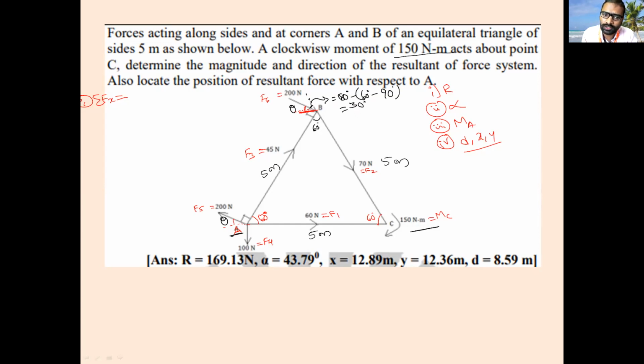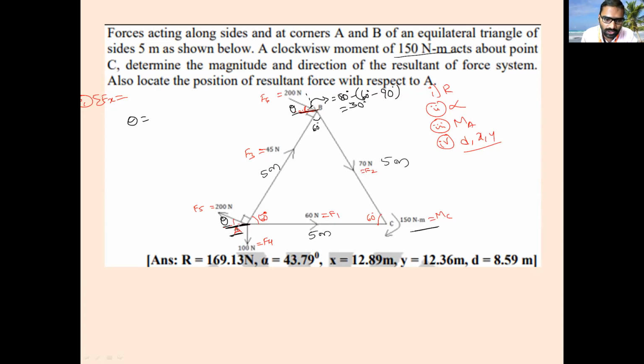Okay, if this is 30 degree, they are asking how much it is with respect to horizontal. See, from this point it is 90 degree. This is horizontal, this is also horizontal. So initially it is making 90 degree, and here it is also making 90 degree. Means whatever angle you are finding, this theta is equal to this theta. Both are the same. Then how to find out theta value?